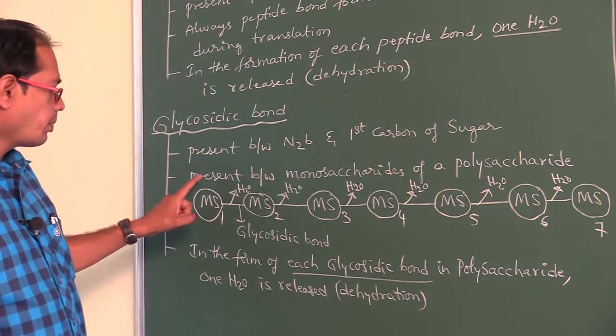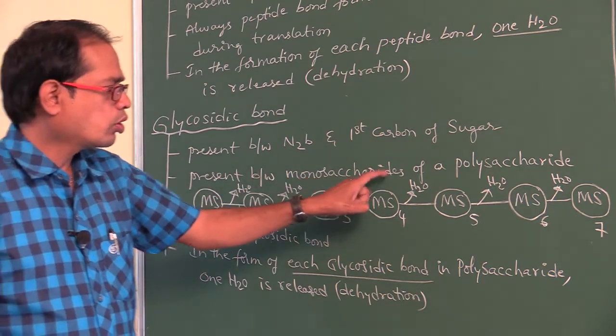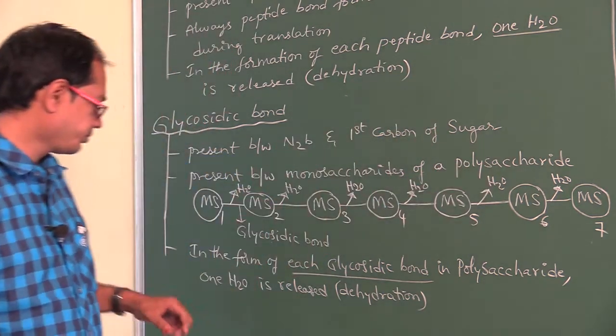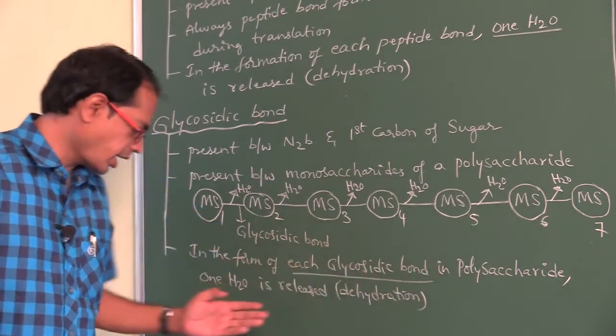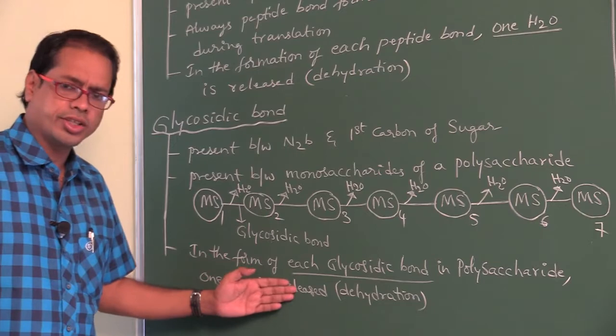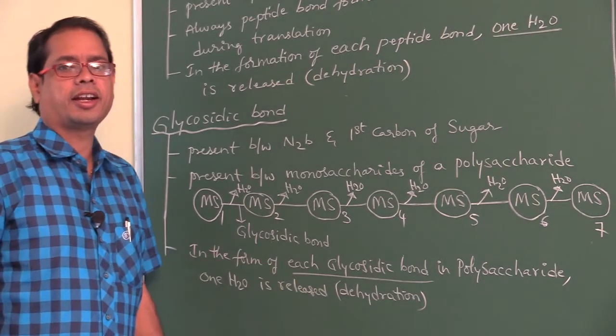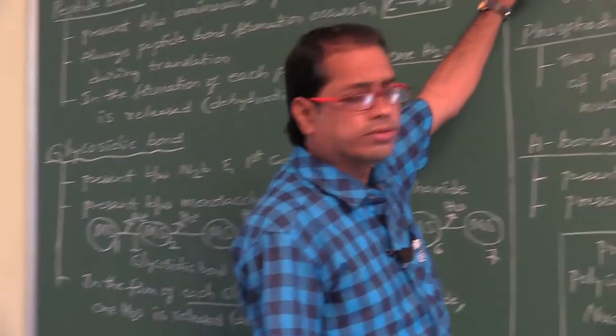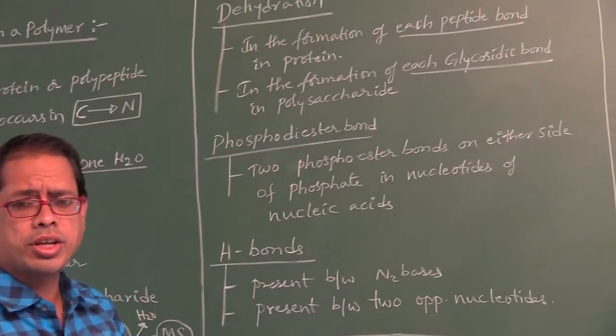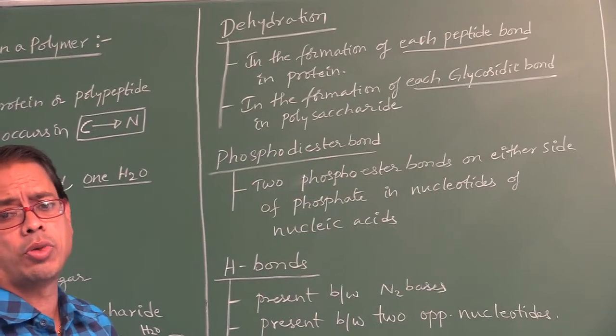Next, the glycosidic bond is present between two monosaccharides of a polysaccharide. In the formation of each glycosidic bond in a polysaccharide, one H2O is released, which is called dehydration. Dehydration means removal of a water molecule.